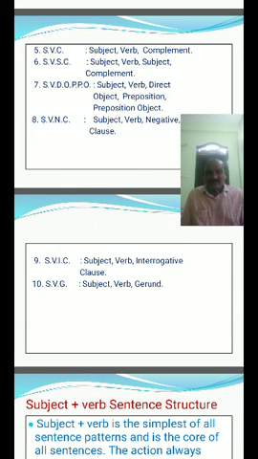These are almost 10. So many sentence structures are there.